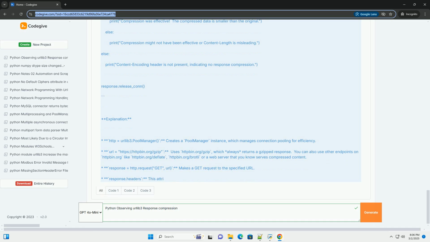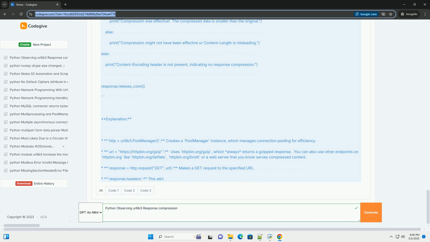compressed_length equals int response.headers.get content-length, 0: tries to get the content length header. Sometimes servers send the length of the compressed data in this header. Comparison: we compare original_length and compressed_length to see if compression was effective. Keep in mind the content length header might not always accurately reflect the compressed size.